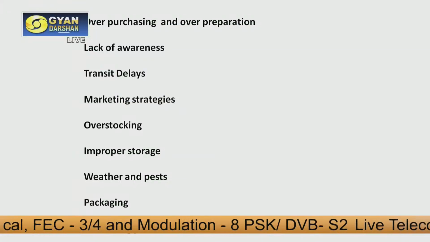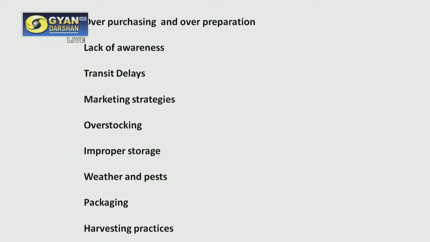People are not aware that food wastage is such a big concern, because we tend to grab it, we tend to over purchase it, we do not plan our meals properly. Transit delays, marketing strategies, overstocking, improper storage, weather and pests because of climate change, and the irregularities in the weather that we are seeing all around are also contributing a lot towards wastage of food.